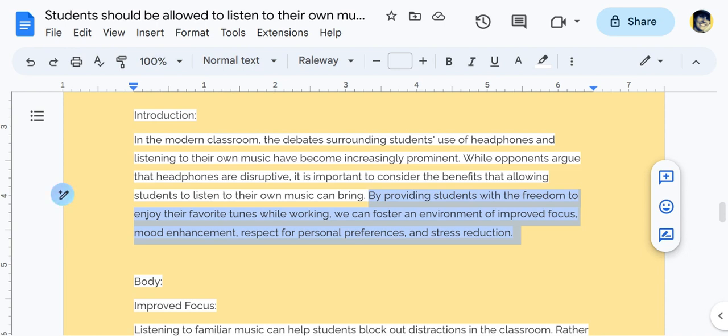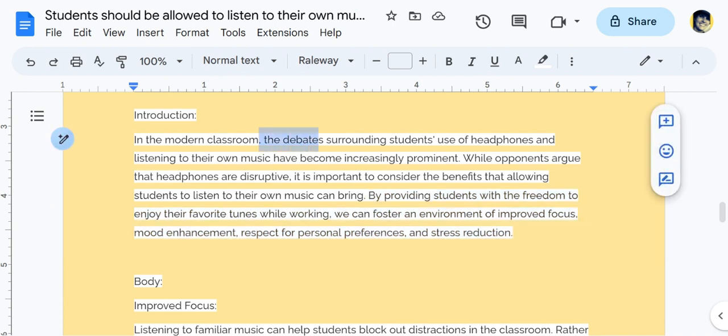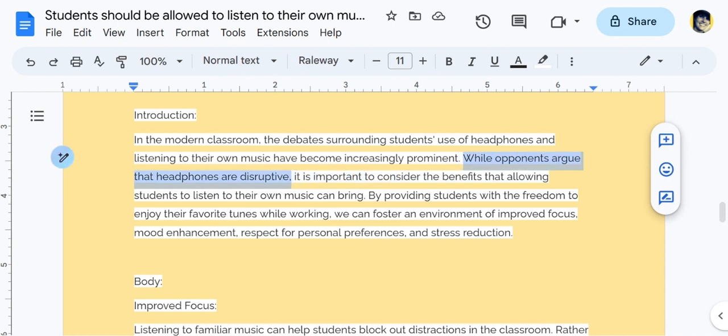We also see the debates around the issue, and even a highlight of what the opponents might say, already referenced in the introduction. So I found that to be quite interesting as I was reading.